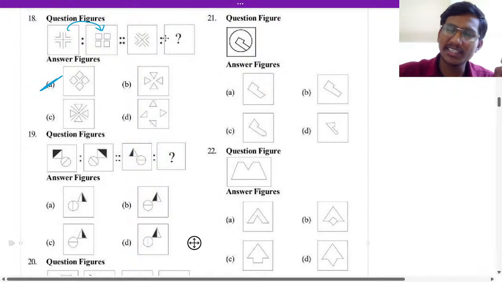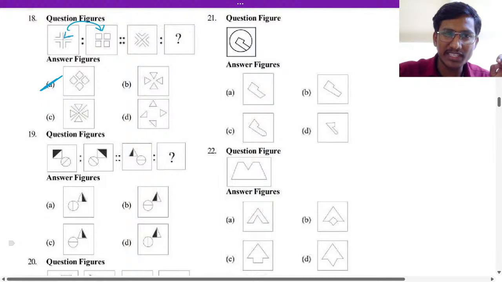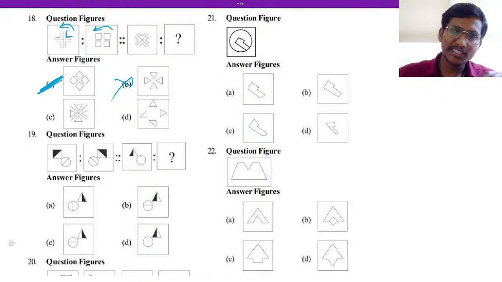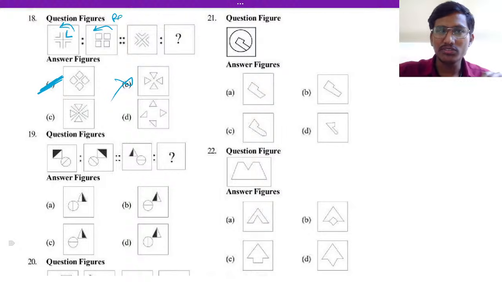So that is not a triangle, the same will come. Here a square is just rotated. This square, you just have to rotate it. So if you do that, A will be the answer for the 18th. Don't be confused with B. A is the answer for the 18th. That is not a triangle, a square only will come, it is just rotated.